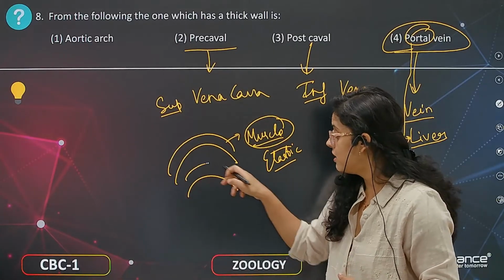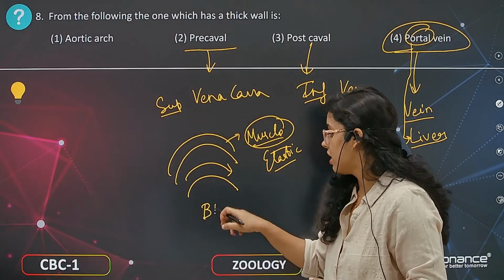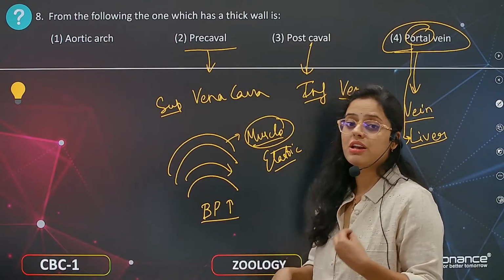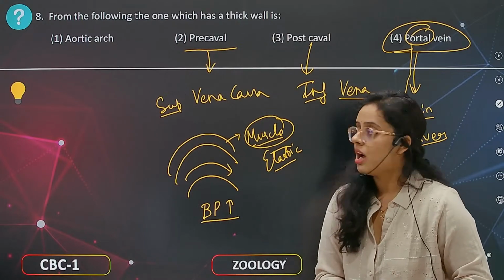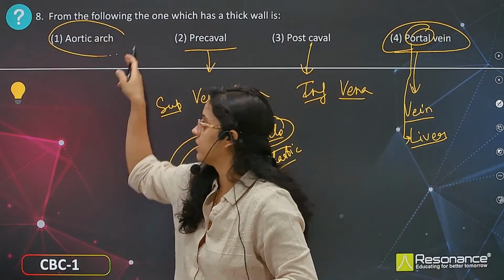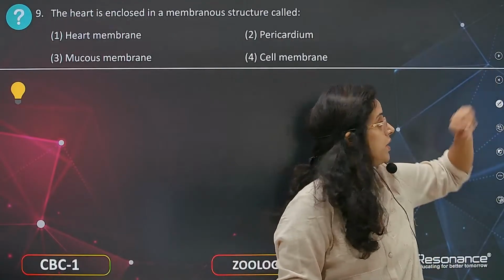And the blood that is flowing in the aorta has high blood pressure, to prevent the rupture of these blood vessels due to this blood pressure. Okay, the arc of aorta is thick. So answer is going to be arc of aorta. Now moving to the next question.